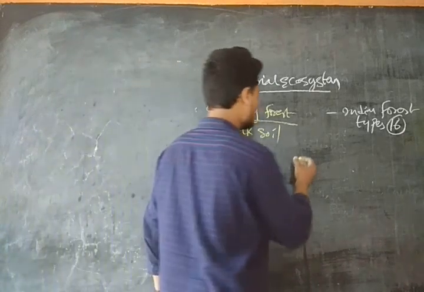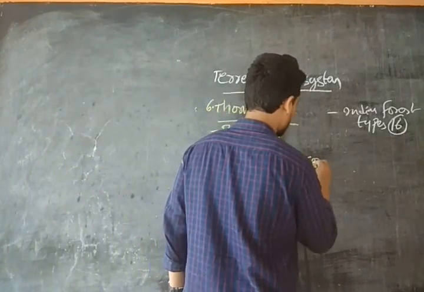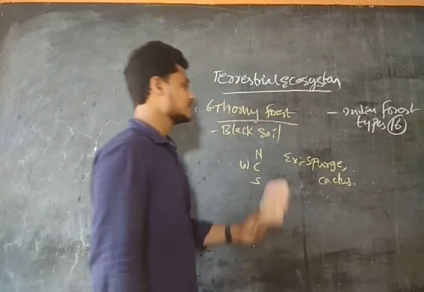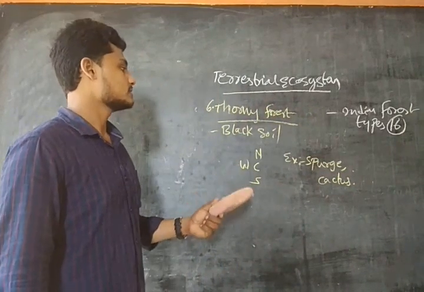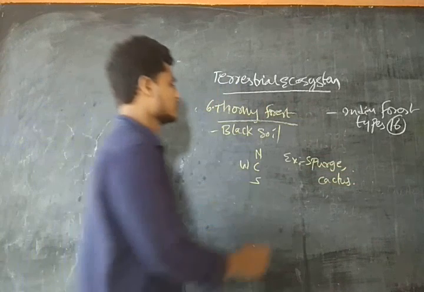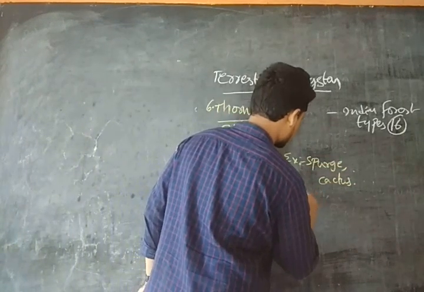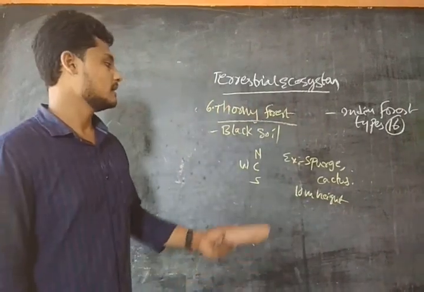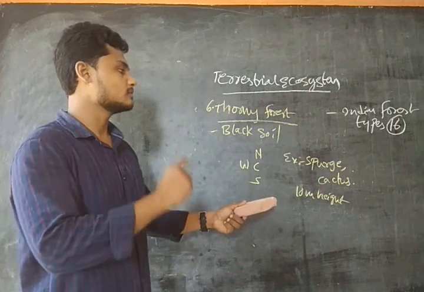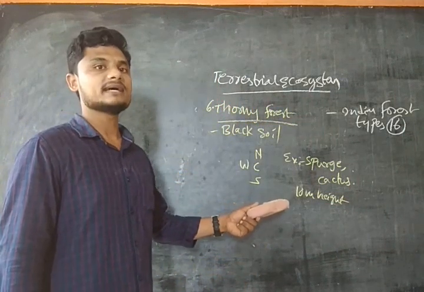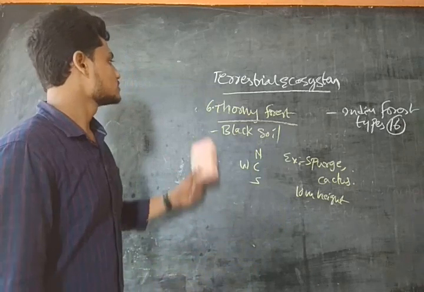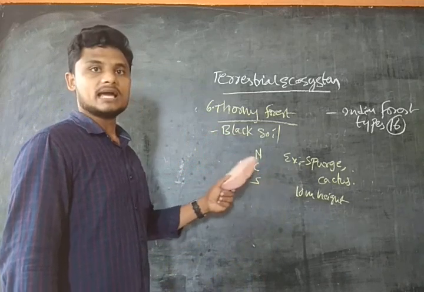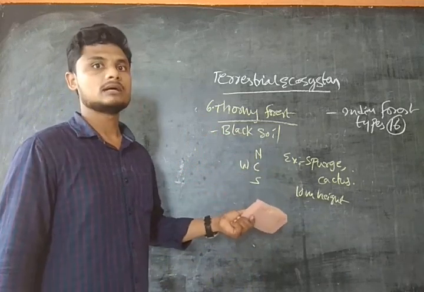The examples of this type of forest are spruce and cactus. They are found at a maximum of 10 meters height. They have very low height. So thorny forests are found in black soil, in the central, north, southern, and west. Examples are spruce and cactus, and the height is around 10 meters.